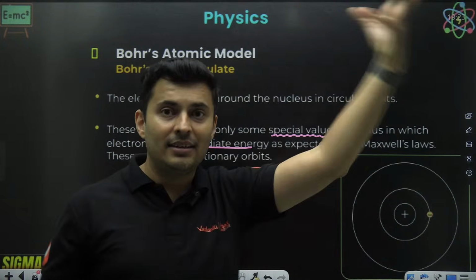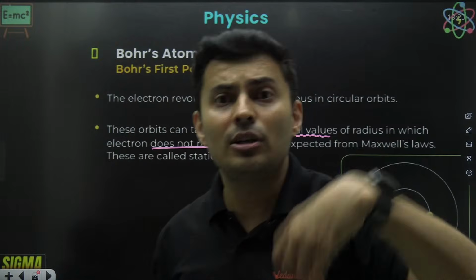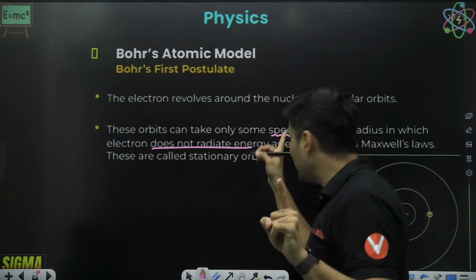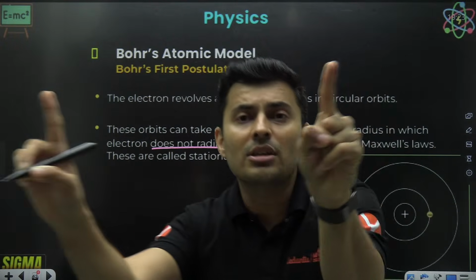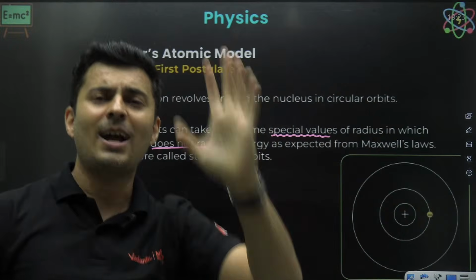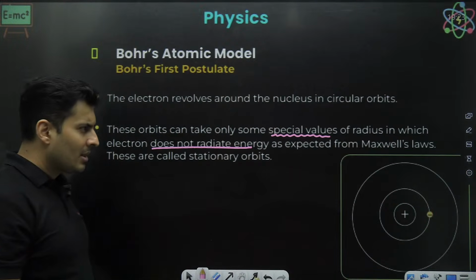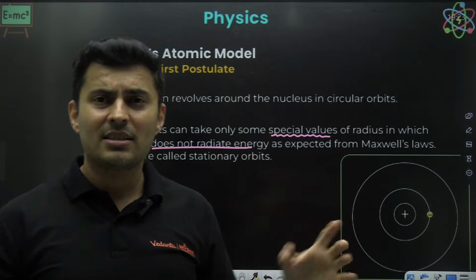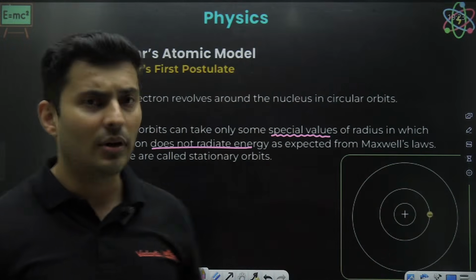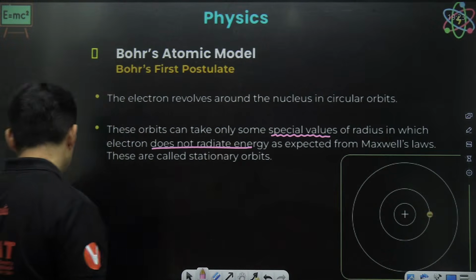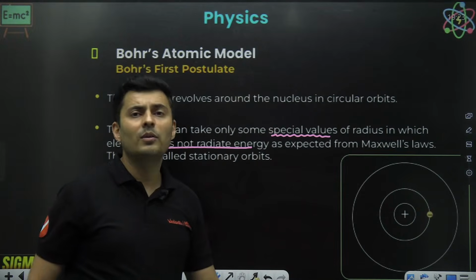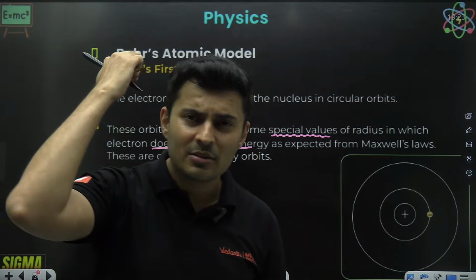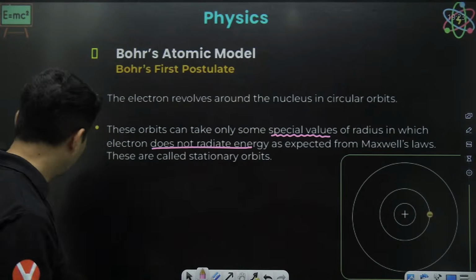Maxwell expected the energy to be radiated, lost, but in those special orbits, no radiation occurs. So those electrons are happy and stable. The reason why those electrons are stable in those stable orbits, we do not go into, because it goes into some complex standing wave theory of matter waves, which we do not worry about right now.